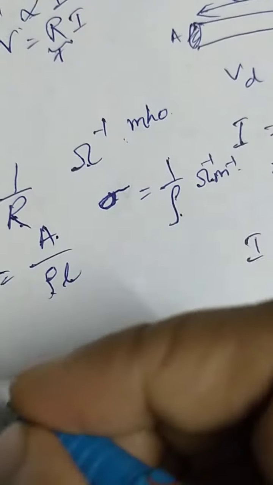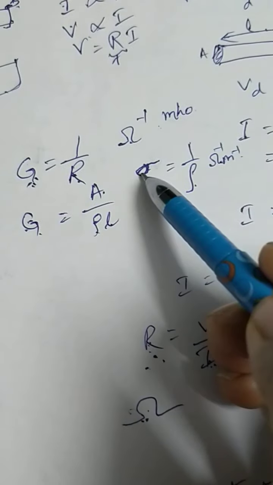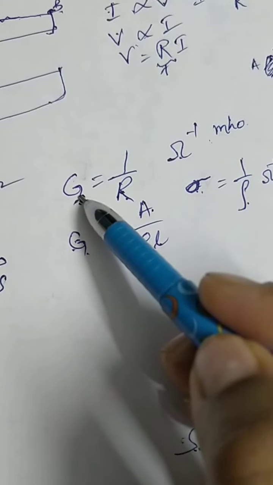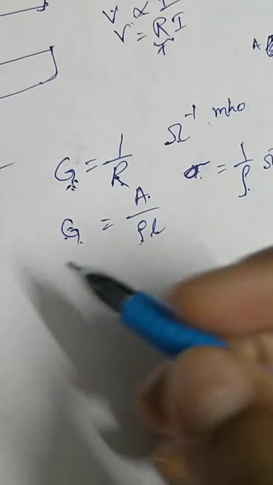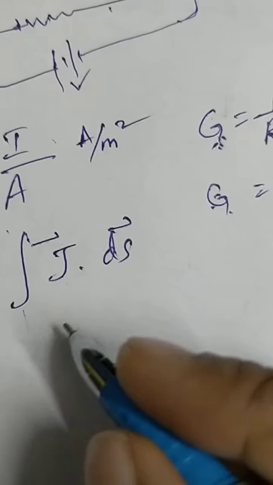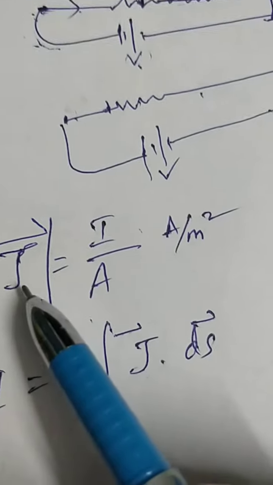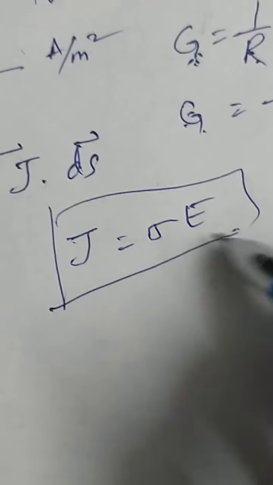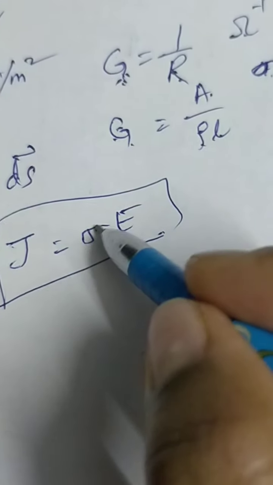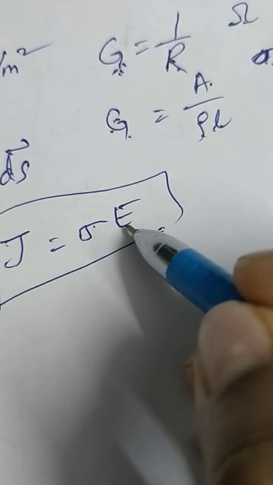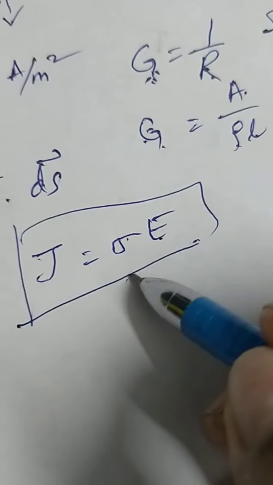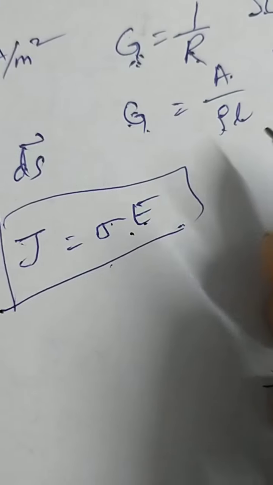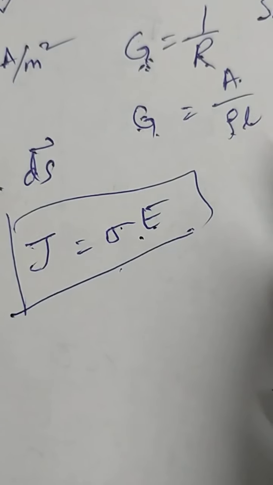Now there is a relation between these terms. Current density, conductivity, and electric field. J is dependent on the electric field. How? J is equal to sigma E. Current density is equal to sigma, which is conductivity, into electric field. It's the microscopic form of Ohm's law, another form of Ohm's law on a smaller scale. And the macroscopic form is I is proportional to V. That's all.